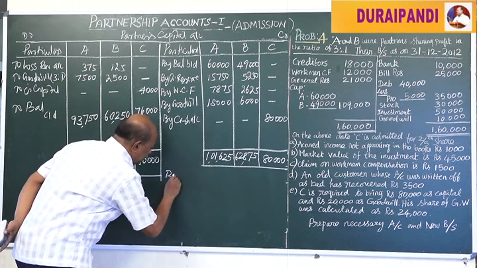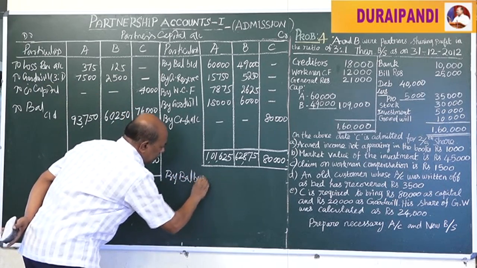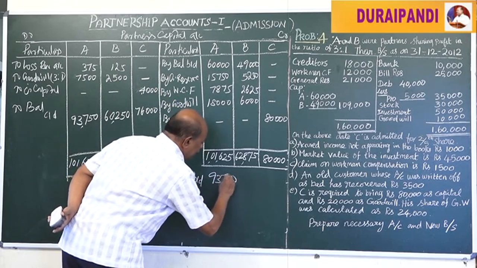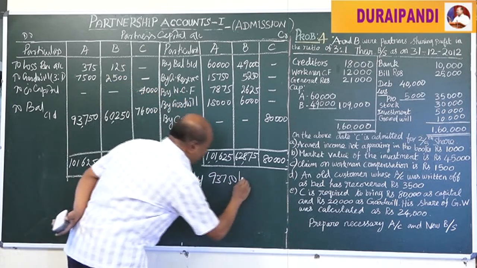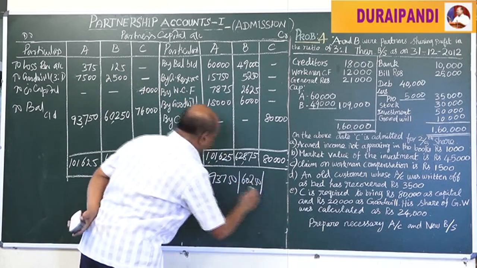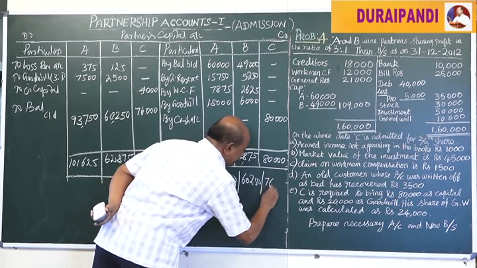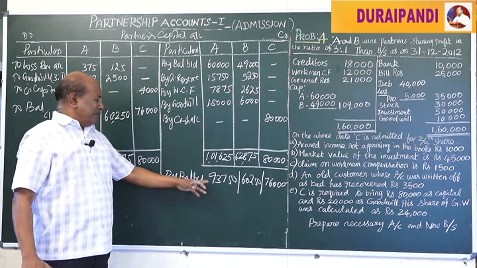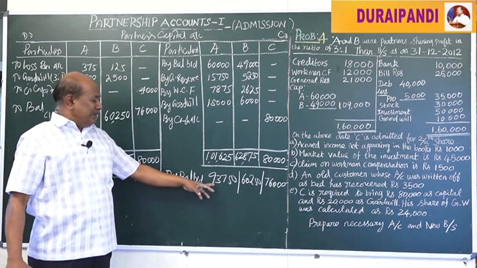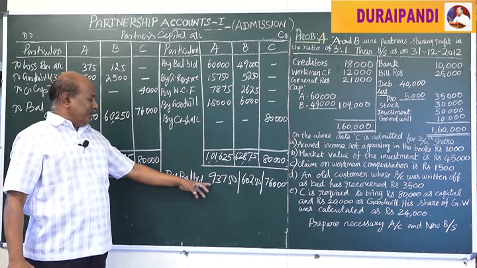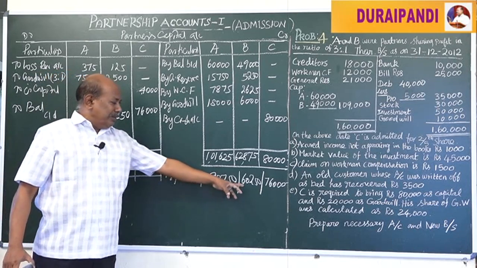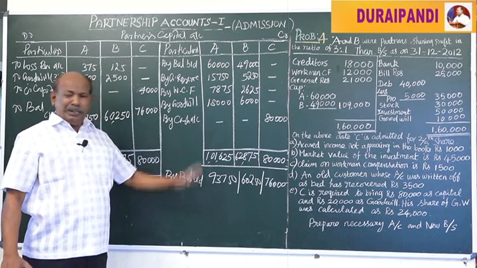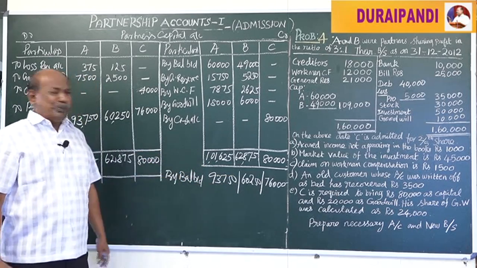Now it is transferred by balance b/d: 93,750, next 60,250, then 76,000. This amount of capital balance should appear in the new balance sheet's respective accounts. For A 93,750, for B 60,250 and C 76,000. That is the final capital balance that will appear in the new balance sheet.